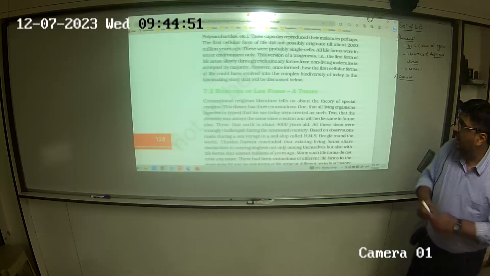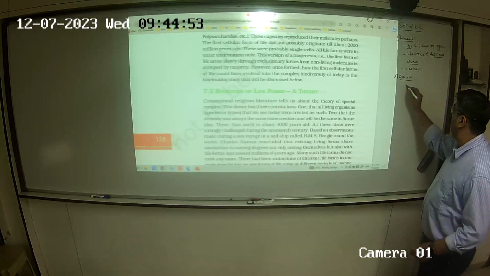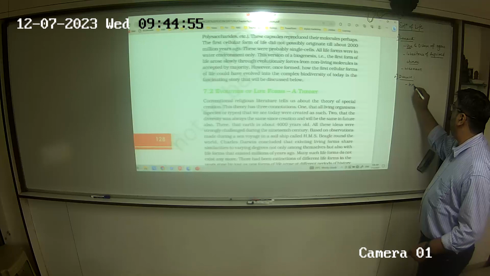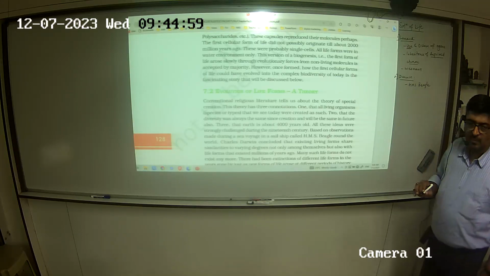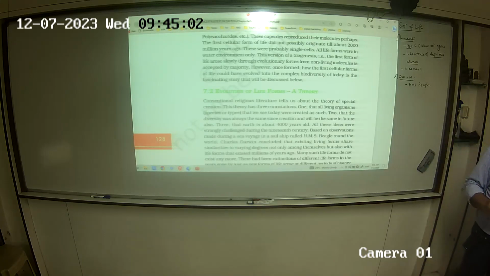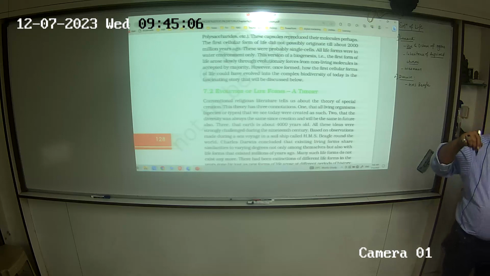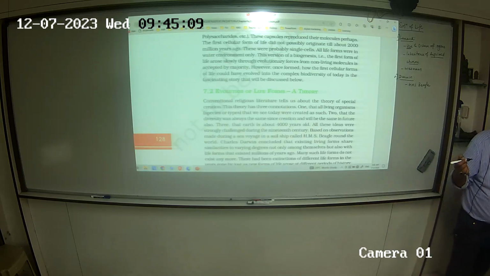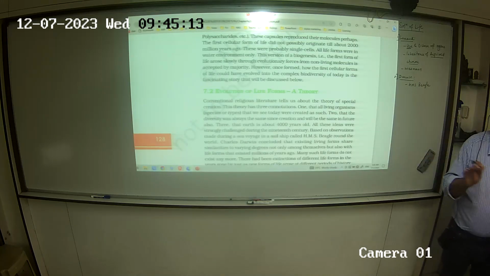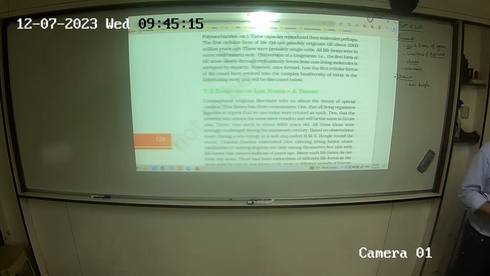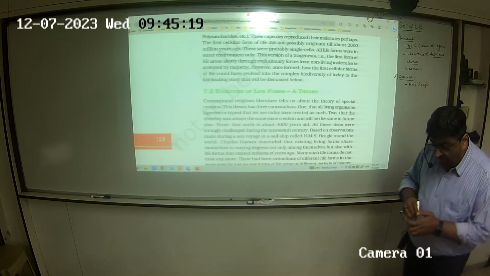So Darwin set out on a voyage on a ship by the name of HMS Beagle. Darwin was appointed as the naturalist on that ship. He was the one in charge of getting down and exploring areas for discoveries.